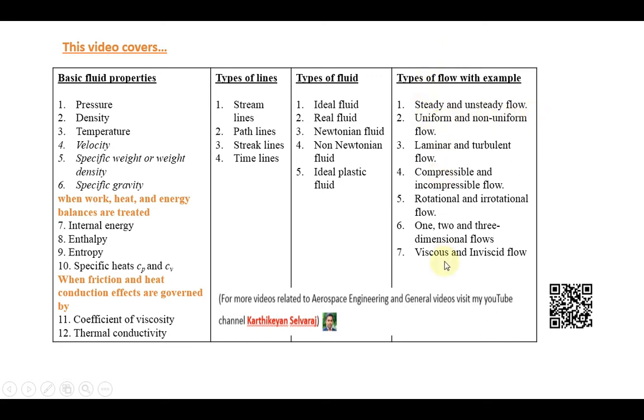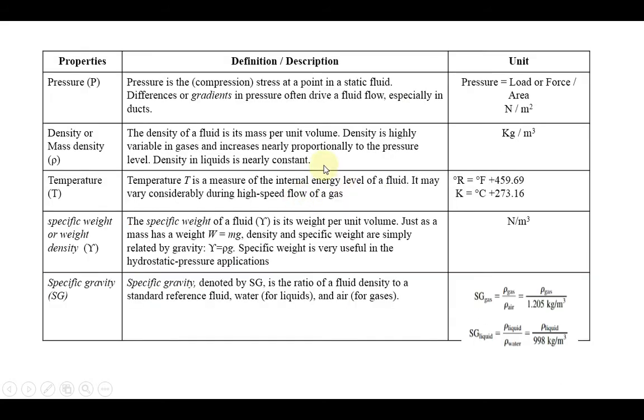Nearly 7 combinations of flows are there. For example, the first case, steady and unsteady flow. Like that we have 7 different combinations of flows. At the end of this video, I have given an example of each and every flow also. So we'll see one by one. We are starting with the basic fluid properties.